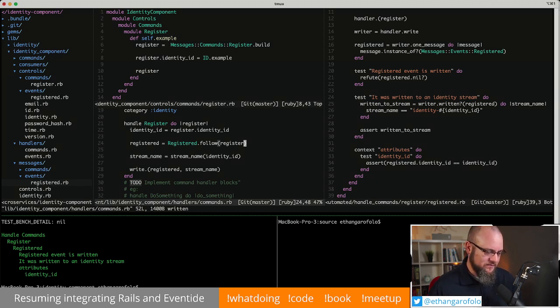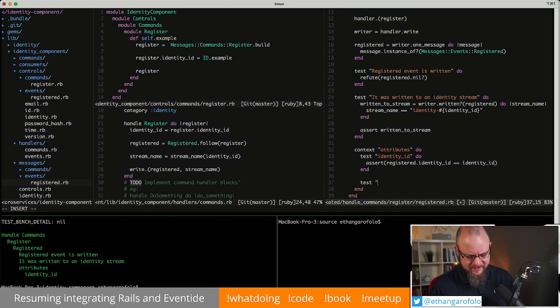Now, the one trouble with this, of course, is we get a crash. Oh, no, we don't get a crash. As we add additional properties to the command, those values are going to make it over to the event when we do the follow. I'd rather see a test failure in between. Let's see how that plays out again real quick. The next, what would it be? I think it would be email.